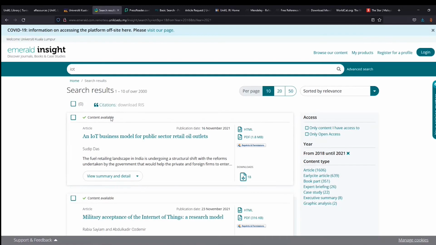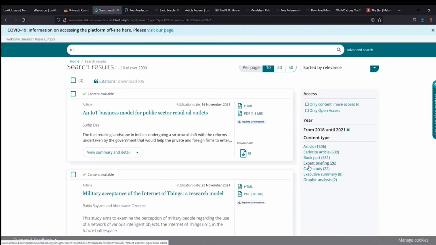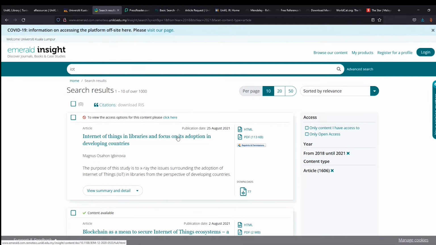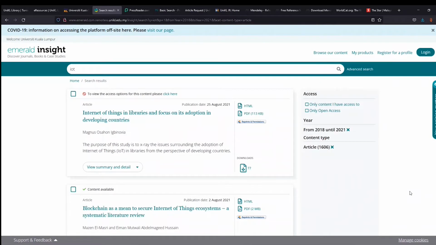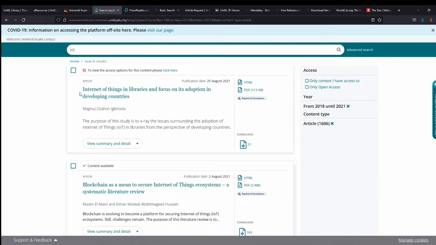It will filter from these 3,000 results and reduce down to 2,000 results. This is the recent articles on IoT. You can also find articles only. You can read early cite articles, book parts, which are book chapters, case studies, executive summaries, and also graphic analysis. Let's click on articles only, and from these 2,000 results it will filter more, becoming 1,000 results. You can see some articles can be accessed, and some are not yet released. So, Internet of Things in library.